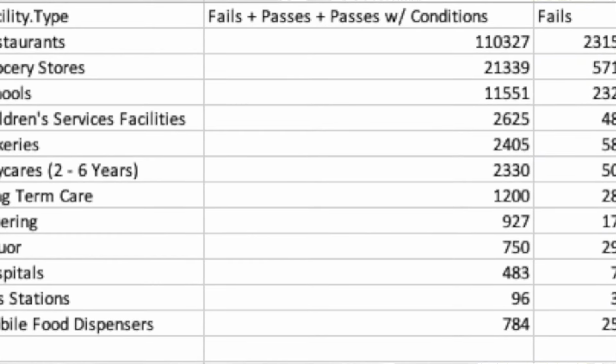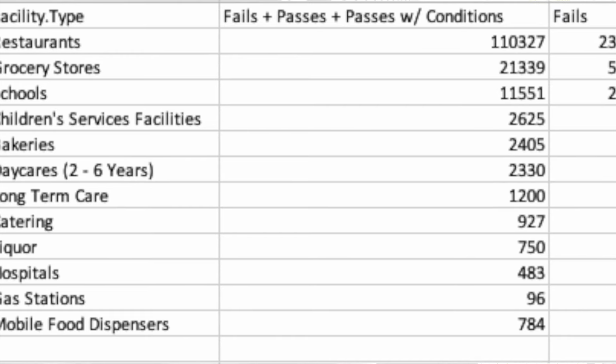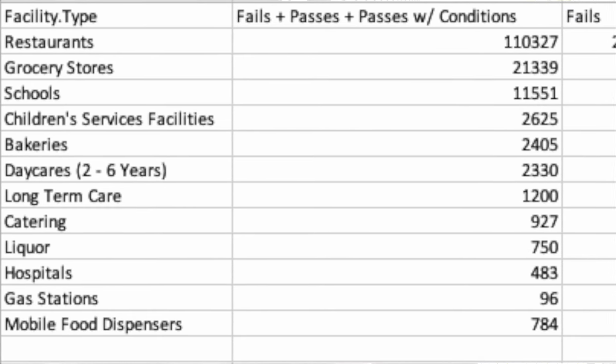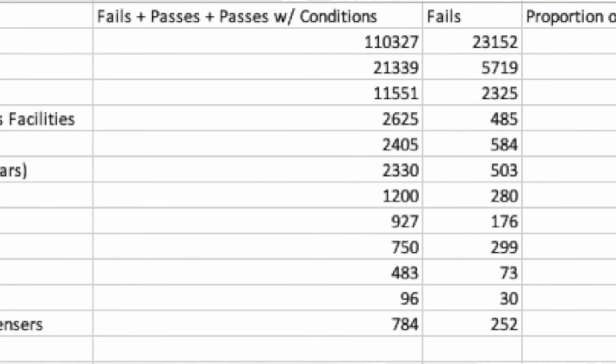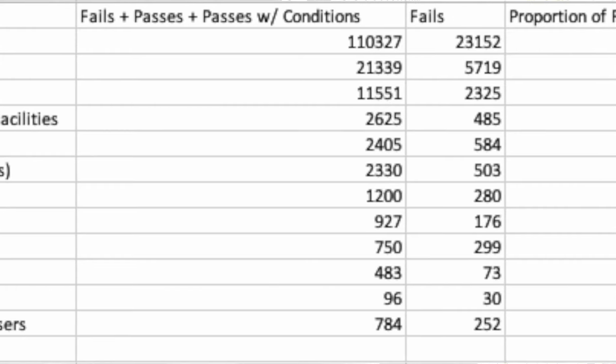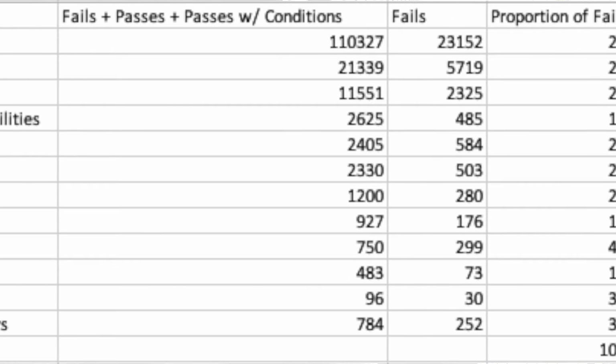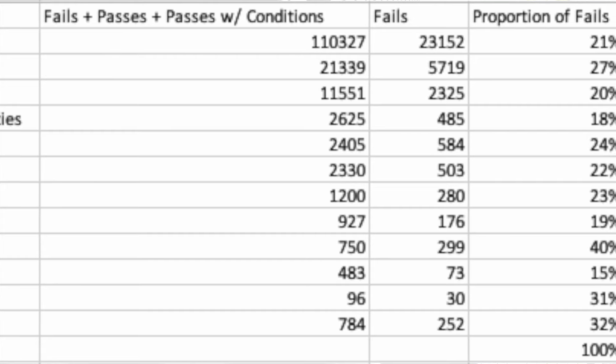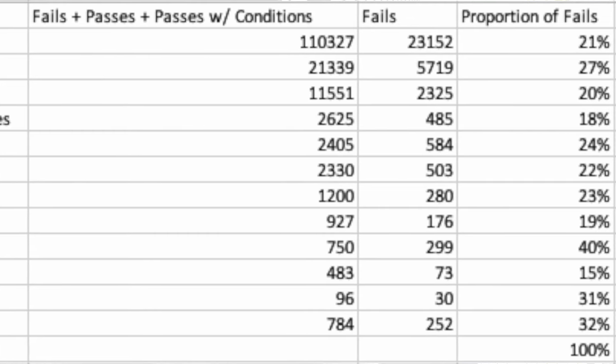To look at something other than location correlation, we decided to ask, is the inspection pass-fail rate related to the type of business that was inspected? For example, is a school more likely to fail an inspection than a restaurant? To start, we picked 12 popular business types ranging from grocery stores to gas stations. We filtered results to just pass, pass with conditions, and fail. We then gathered the number of failed inspections per business type and divided that by the total number of inspections, giving us the proportion of failed inspections per business type.